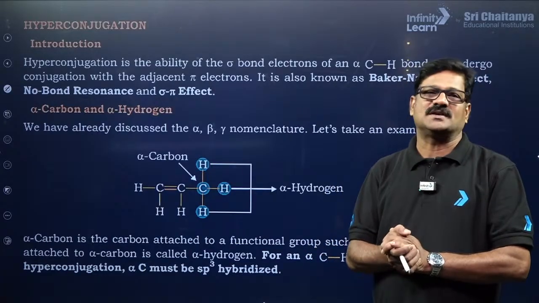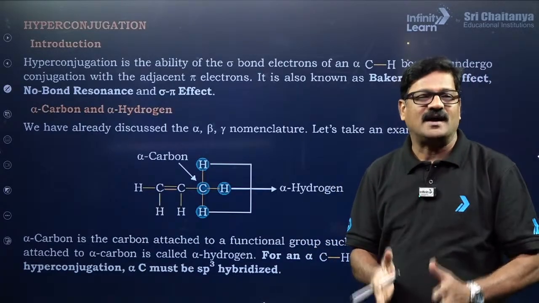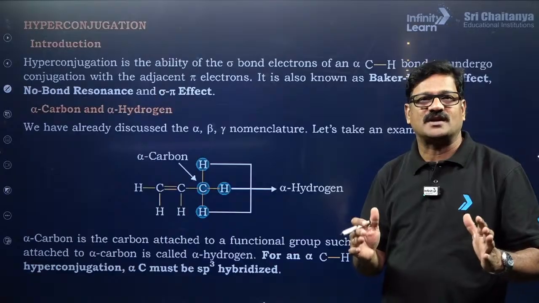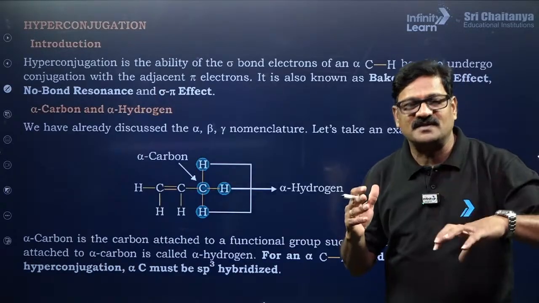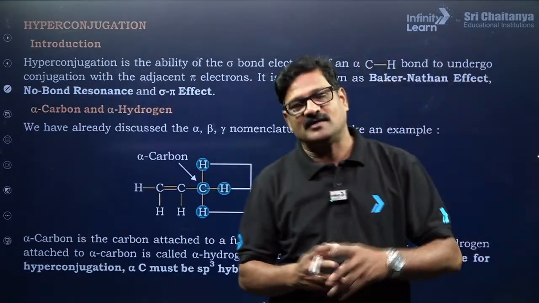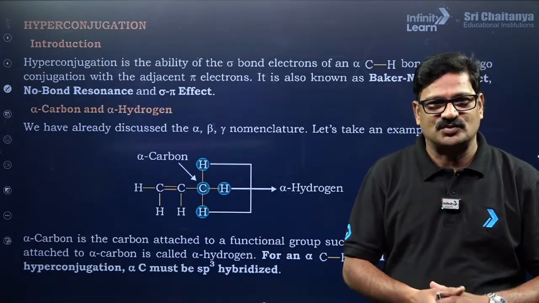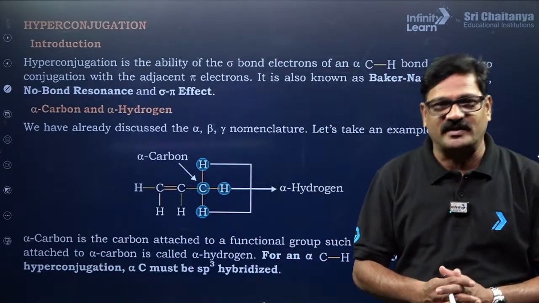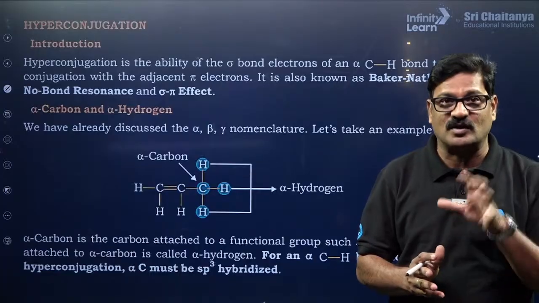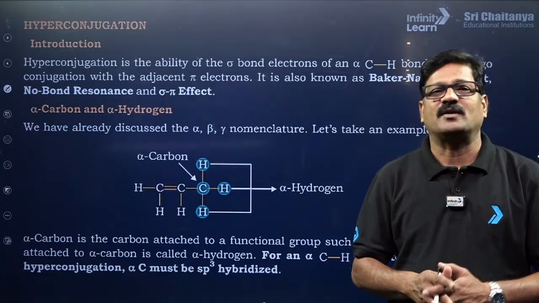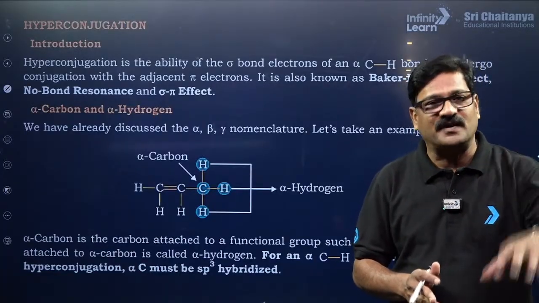Hyperconjugation is a key point which can exemplify the stability of carbocation, carbon free radical and alkene. To see the stability of such compounds, you need to focus on more hyperconjugation. Hyperconjugation happens with alpha hydrogens.